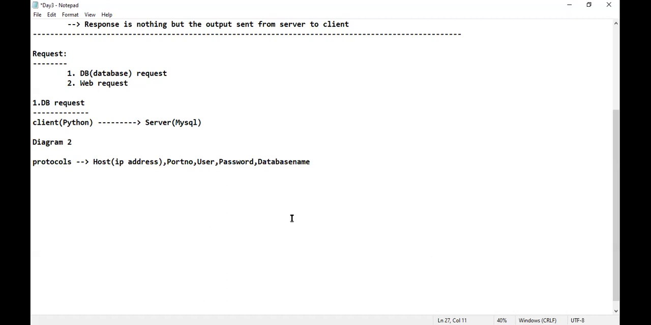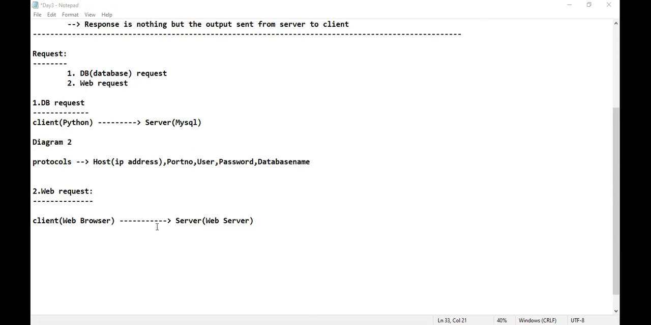Similarly, whenever you want to make a web request, what you're supposed to do is very, very simple. Observe properly. Whenever you want to make a web request, assume that from the client to the server, a web browser will be acting as a client, and a web server will be acting as a server. Just now I have written the diagram, right? A couple of minutes back. At that point of time, you'll be entering the URL. This is what the protocol is. This is the URL that you have entered. What is the URL that you have entered?